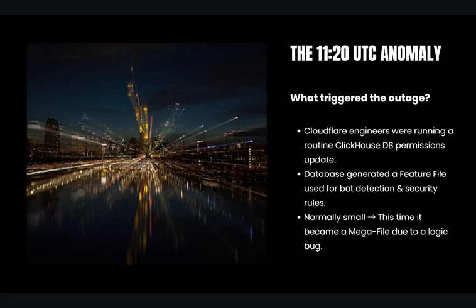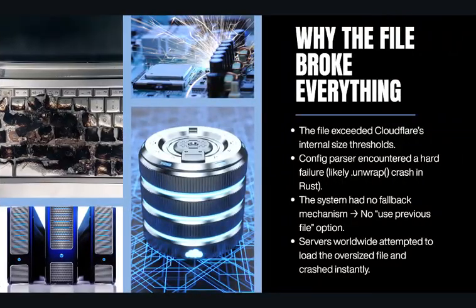But why would just one file break everything? Well, the oversized file exceeded Cloudflare's internal size limits. When the config parser attempted to load it, it ran into a hard crash, most likely due to a Rust unwrap failure. Crucially, Cloudflare's system had no fallback mechanism. Instead of reverting to a stable configuration, every server attempted to load the same bad file and crashed instantly.